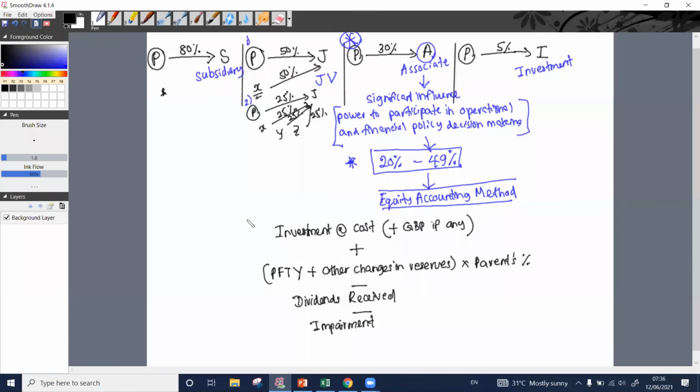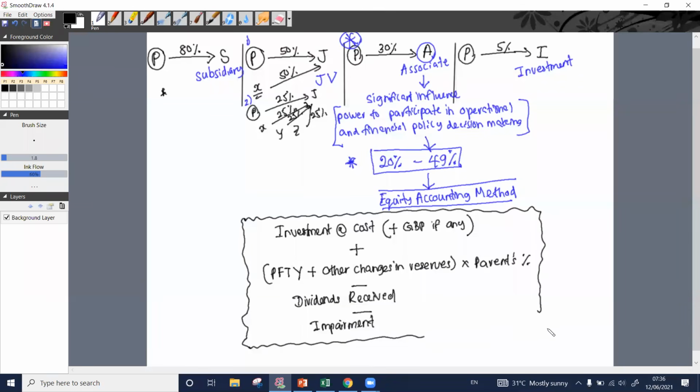So this is simply what we call the equity method of accounting. It sounds like a big word, but this is what we call the act of doing these things. If we have done this, it means that we have followed the equity method of accounting.